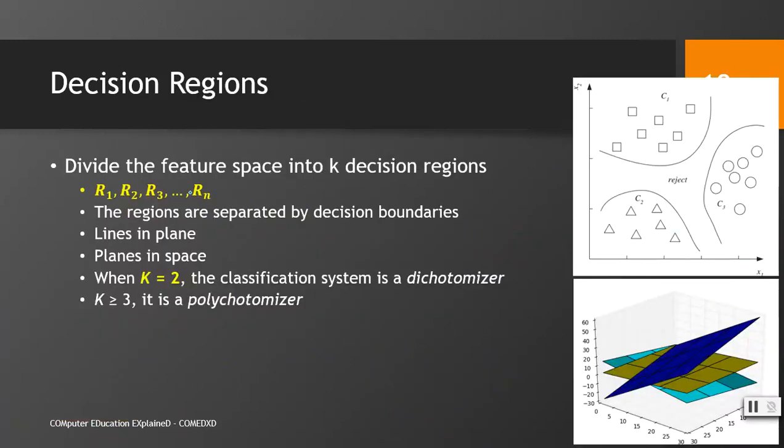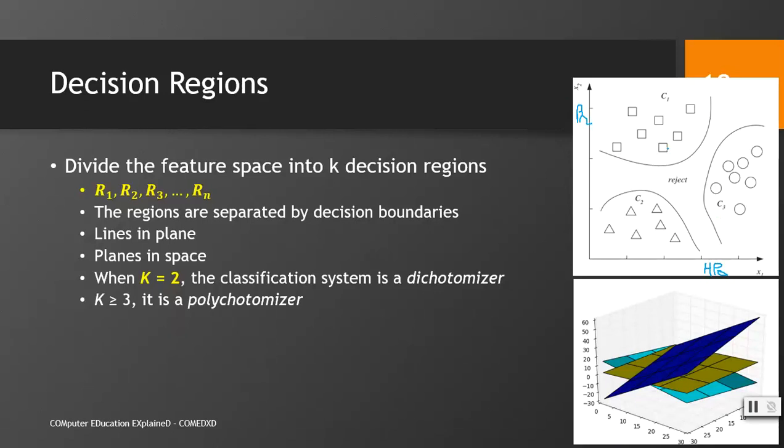Decision regions: divide the feature space into k regions. For example, this is the feature space; we have x1 and x2. If we look at the previous example of our family car, we have the horsepower here and the price here. So we divide it into 3 parts.